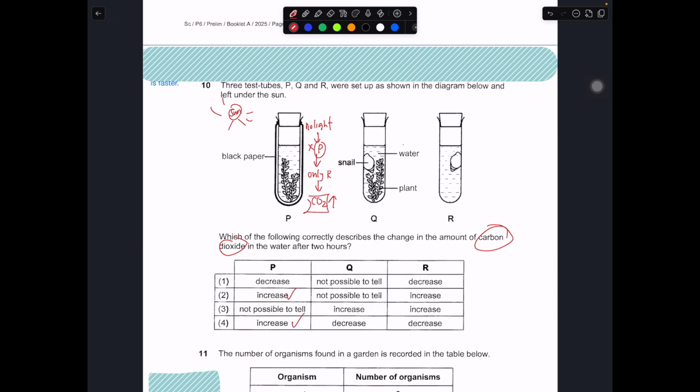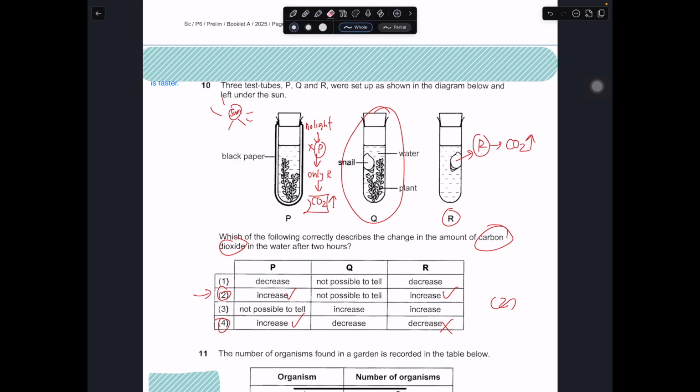So 2 and 4, definitely one of them is correct. For Q, Q is very tricky. We will talk about it later on. For R, it is pretty straightforward. The snails will respire and produce carbon dioxide, so the carbon dioxide will increase. So for P and R, carbon dioxide will both increase. So straight away, the answer must be number 2.